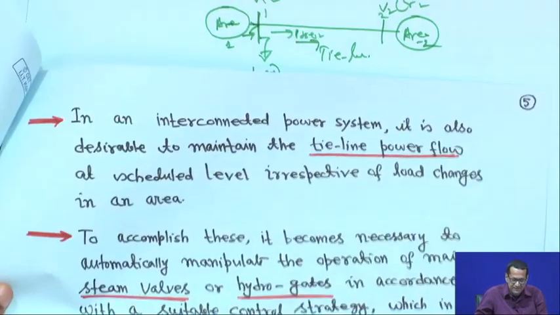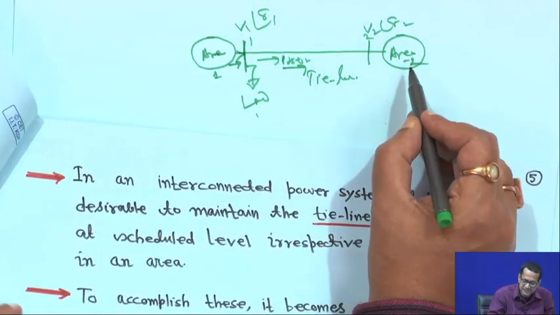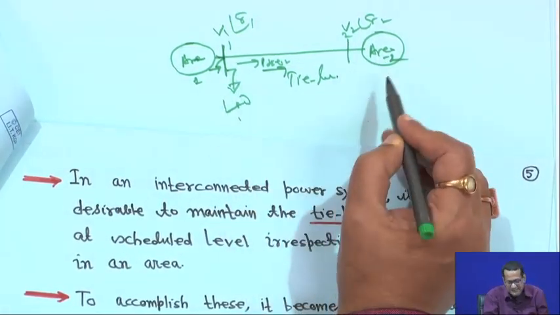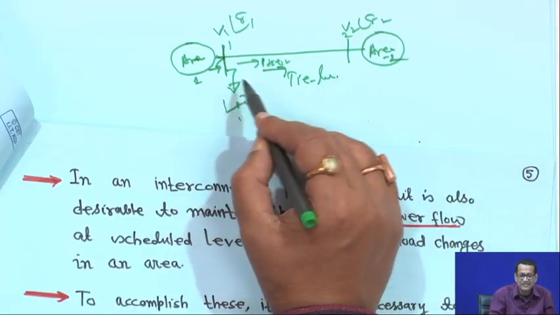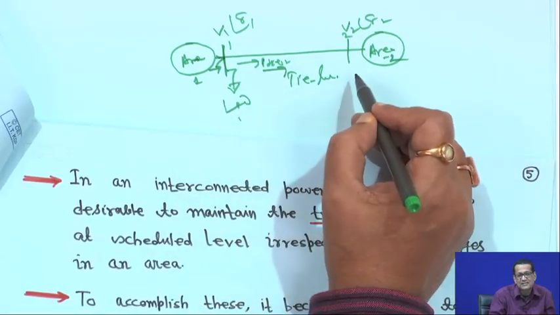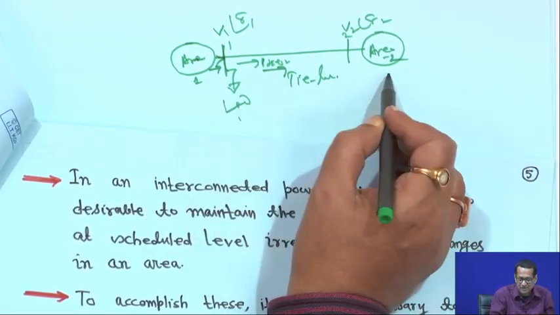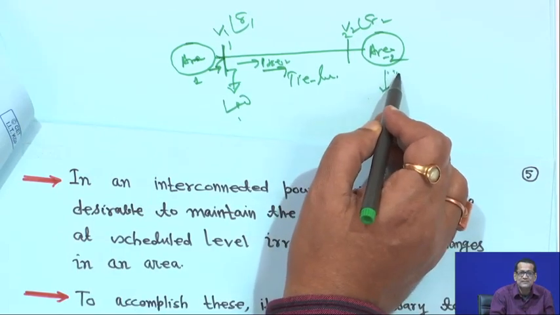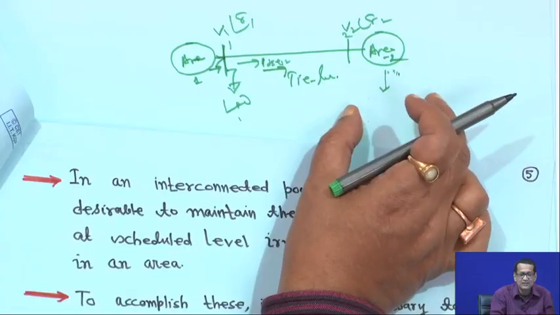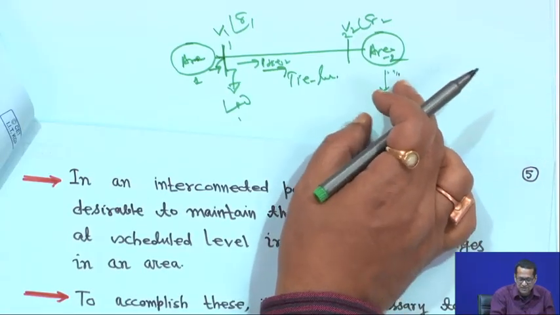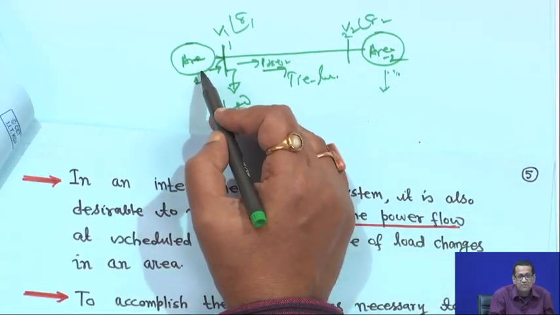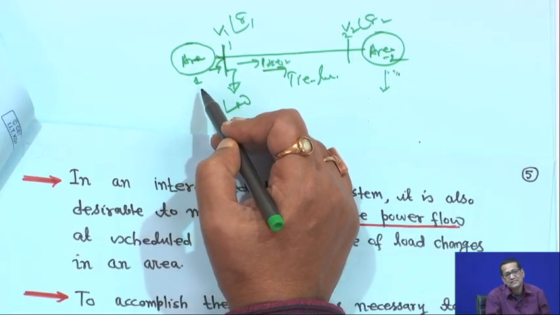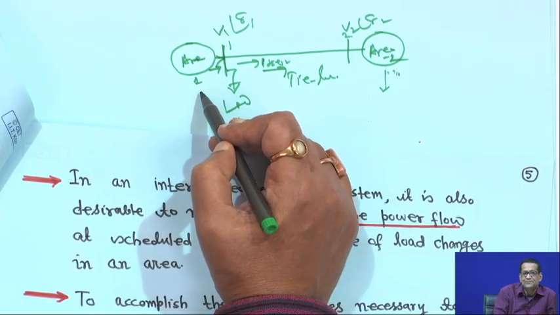So, suppose these two areas are there, and power is flowing from this direction to that direction. That means this area actually has some contact. Of course, you have some contact so that at certain times you can buy power. If you have a shortage of power, then this particular power system, say an area, a power system, later we will come to the definition of that, can buy power from the neighboring power system if it has sufficient spinning reserve capacity.